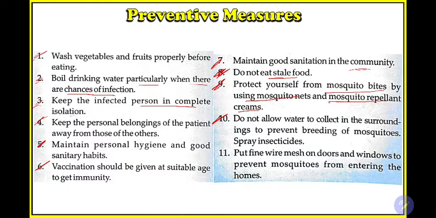Then the last is to put fine wire mesh or doors on the windows to prevent mosquitoes from entering the homes. So the last part, how you can protect your home: put some fine net on all the ventilators and windows, whenever it is possible, so that mosquitoes will not enter through these ways. But this is not so useful. You can go with the other 10 points. You can leave this point number 11.